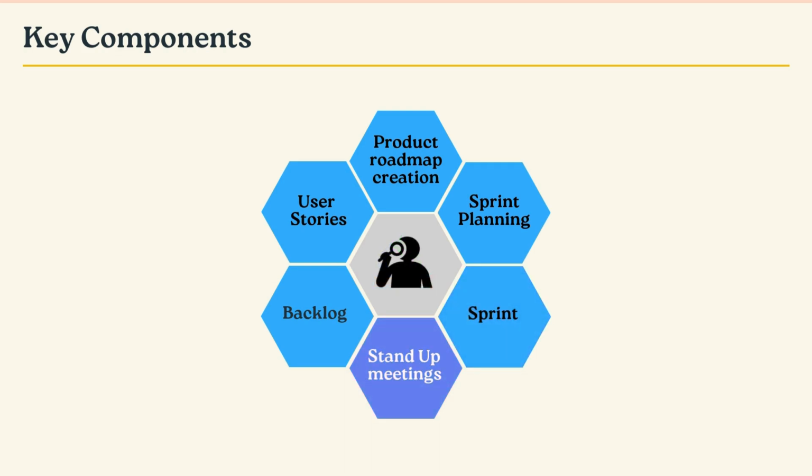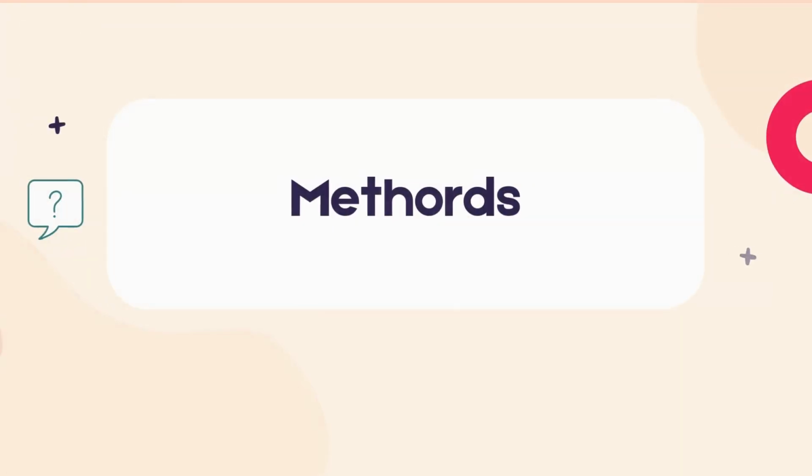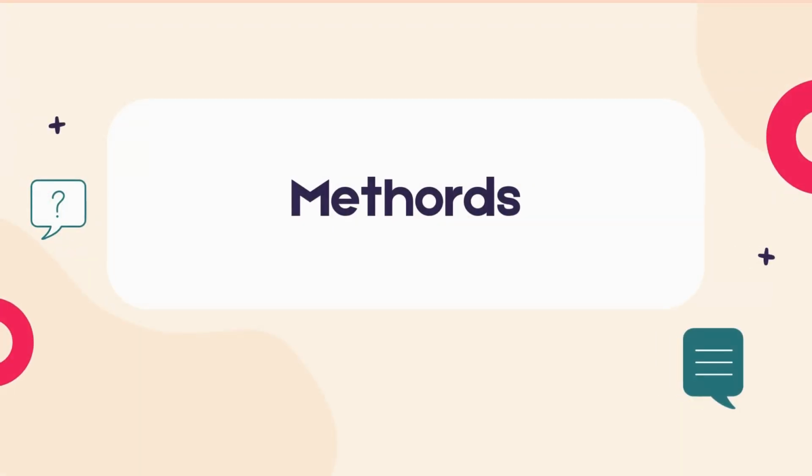5. Stand-up meetings. Daily stand-up meetings, or daily scrum meetings, help keep the team aligned and informed. These short meetings ensure transparency and allow teams to address any obstacles. 6. Backlog management. All project requests are added to the backlog. During sprint planning, teams prioritize and assign tasks from the backlog to be completed in the upcoming iteration. Effective backlog management is essential for agile project managers. Now that we've covered the key components, let's move on to our next agenda, agile methodologies.